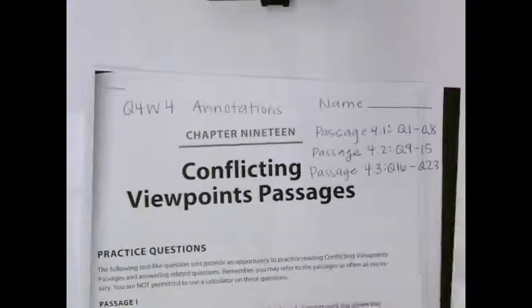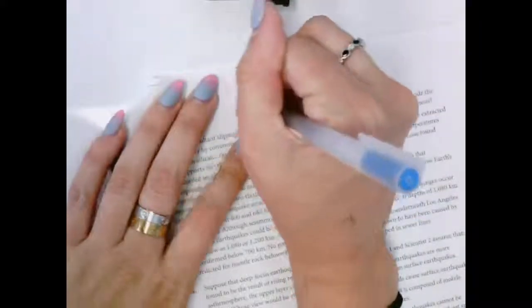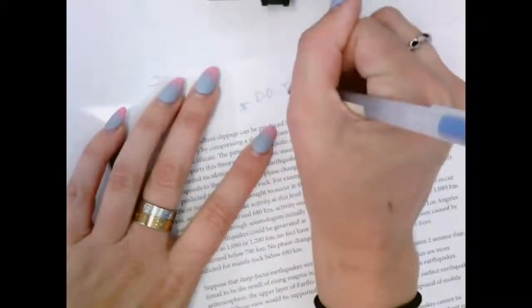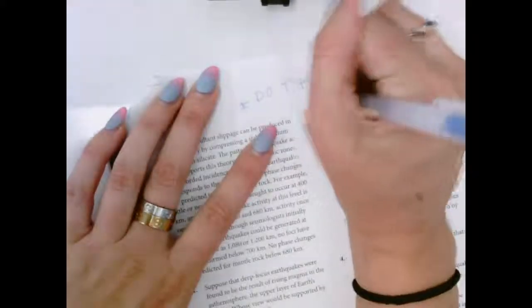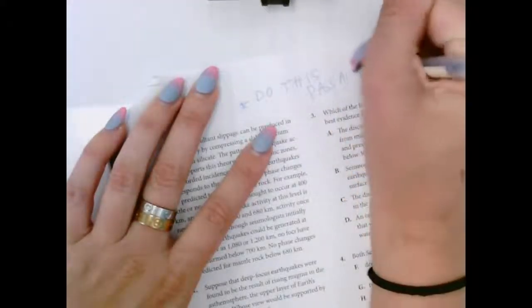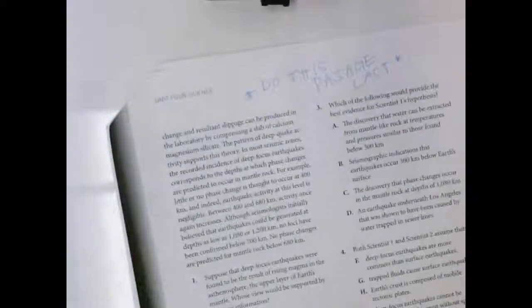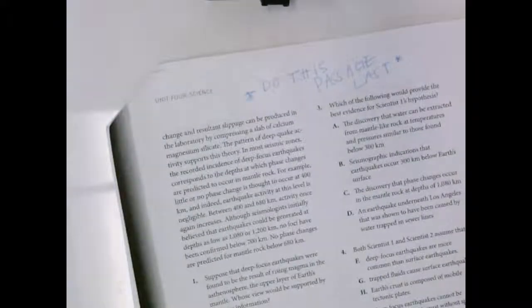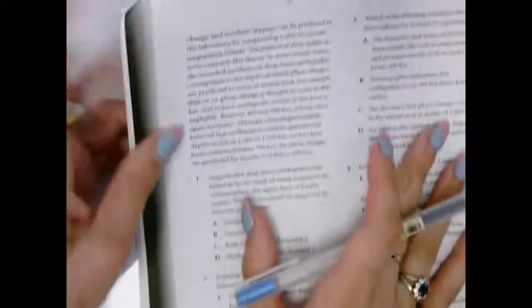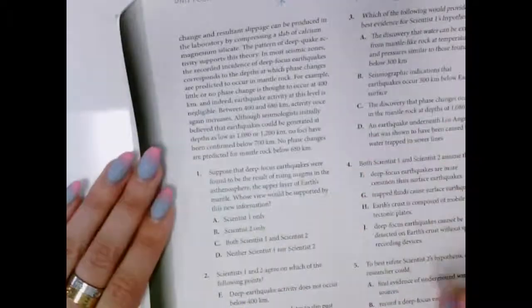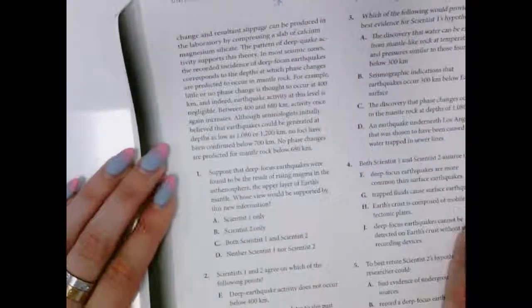This one tends to be the one that takes the most time, so I always recommend doing this one last. I'm even going to make a note of it that says do this passage last. There's only ever one of these. There's never two fighting scientist passages on a test, so do this passage last. If you see it, skip it, go to the next one. Only do this one if you have time, just because it does take so much more time. And on this one, definitely go to the questions first. It's the only way you'll finish.